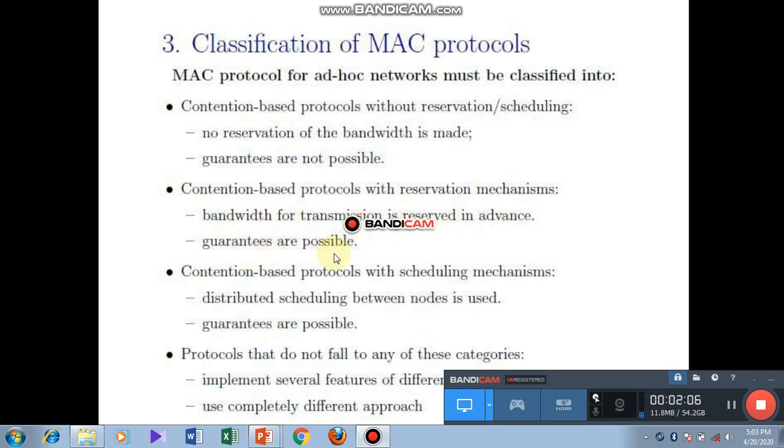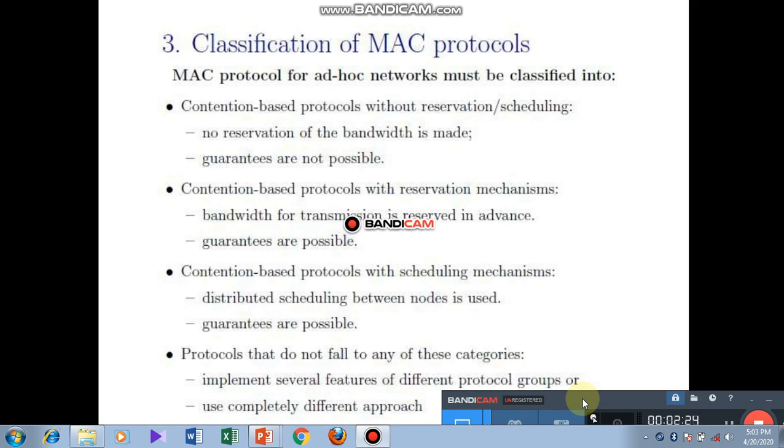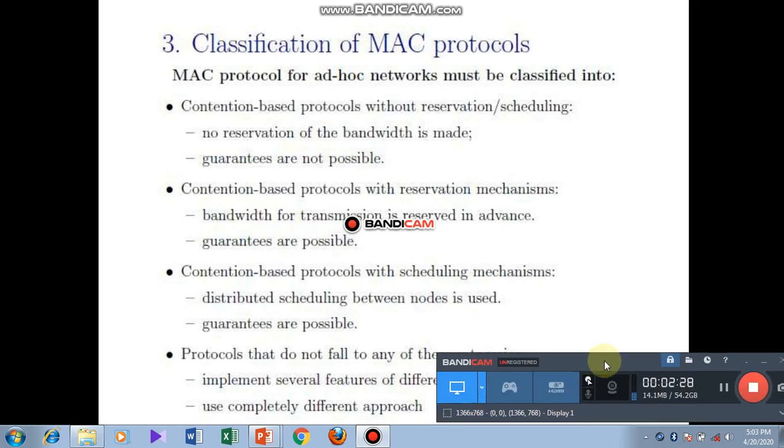Guarantees are possible. Contention based protocol with scheduling mechanism: distributed scheduling between nodes is used. Guarantees are possible. Protocols that do not fall into any of these categories implement several features of different protocol groups or use completely different approach.